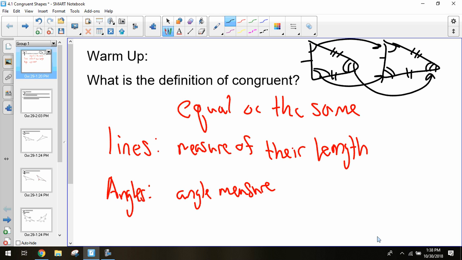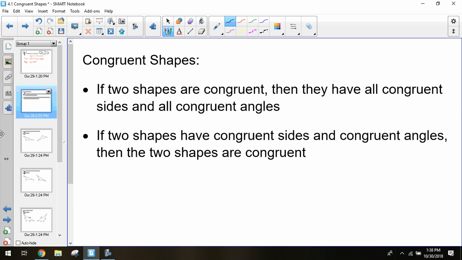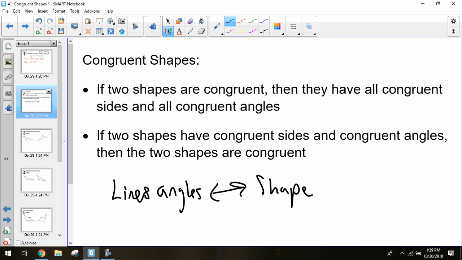So this is essentially our definition of corresponding shapes. If you have two shapes that are corresponding, all of their sides are going to have a congruent corresponding side on the second shape. All of their angles are going to have a congruent corresponding angle on the second shape as well. And it works both ways. So if two shapes are congruent, they have congruent sides and congruent angles. If two shapes have congruent sides and congruent angles, then those shapes are automatically congruent. Congruent sides and angles imply that the shape is congruent, and the shape being congruent implies that the sides and angles are congruent.